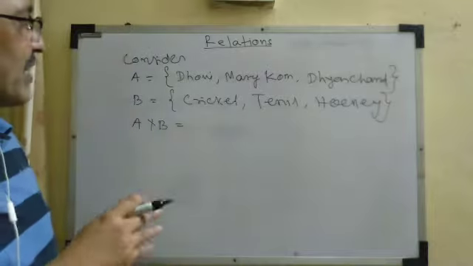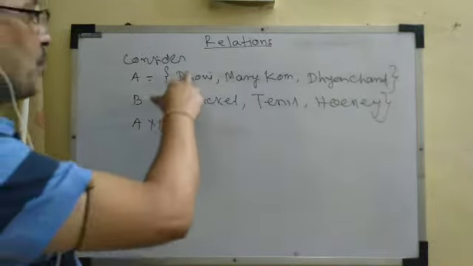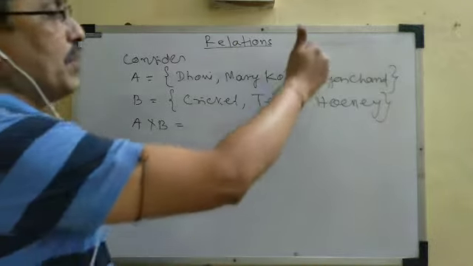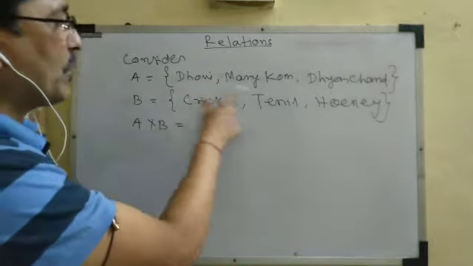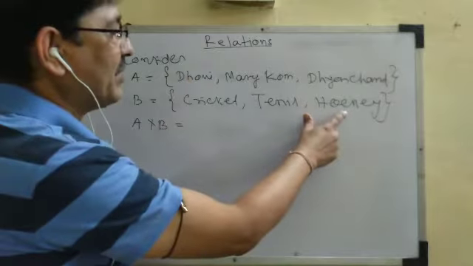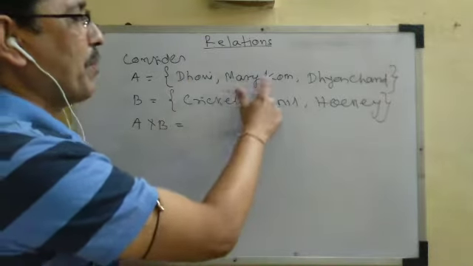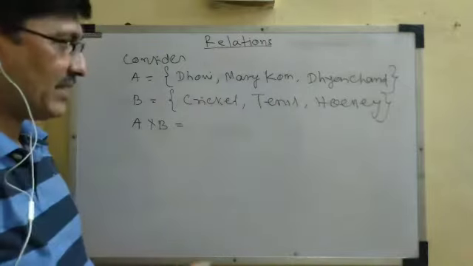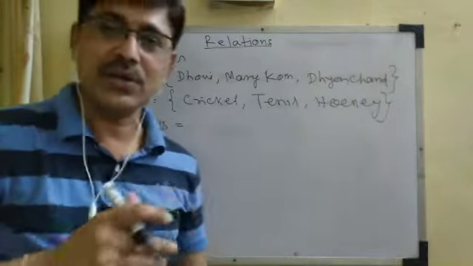A cross B is the collection of all ordered pairs: Dhoni cricket, Mary Kom tennis, Dhyan Chand hockey, Dhoni tennis, Dhoni hockey, Mary Kom cricket, Mary Kom hockey, Dhyan Chand cricket, and Dhyan Chand tennis. This is the collection A cross B.